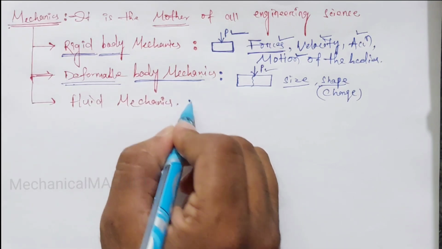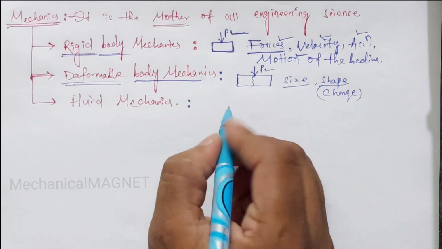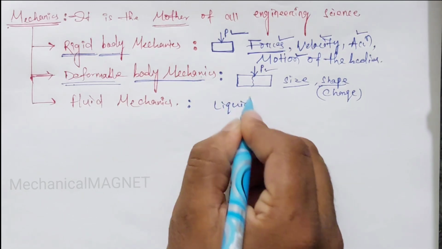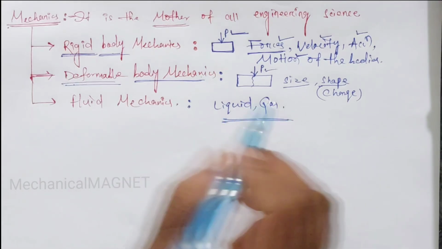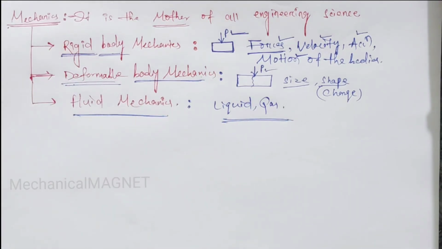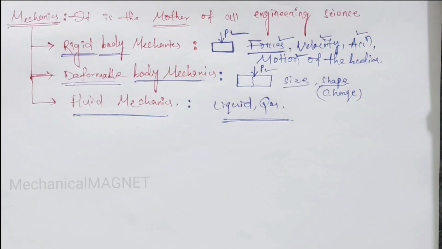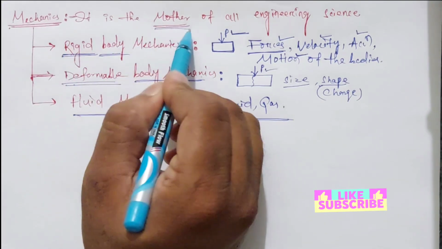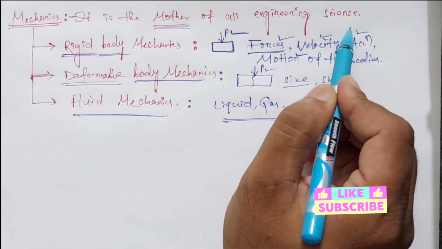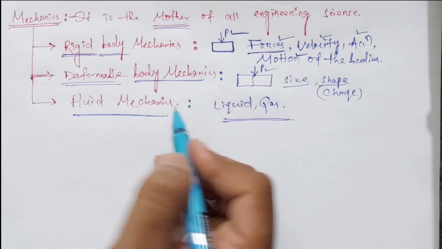Okay, so what is fluid mechanics? You can say liquid is a fluid and gas is also a fluid. So the study of liquid and gas belongs to fluid mechanics. So this is a very simple thing about rigid body, deformable body and fluid mechanics. Here we say that mechanics is the mother of all engineering science, and it is of three types: rigid body mechanics, deformable body mechanics, and fluid mechanics.